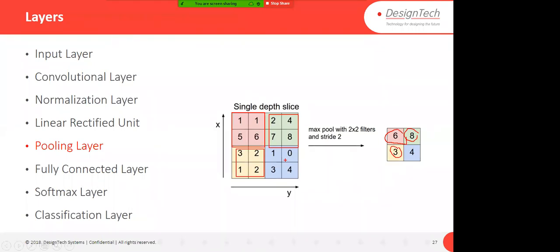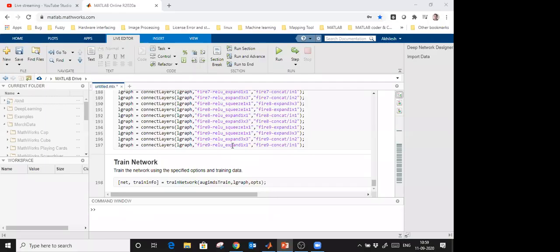Fully connected layer. The use of the fully connected layer is to connect all the neurons, multiply with the weight and add the bias. From the fully connected layer, whatever output we are getting, the Softmax layer extracts the probability based on that output. You see the total math going on behind that, right? The Softmax layer will convert that output into a probability. Based on the probability, the classification layer will classify what is available in that image. That's all we are talking about.